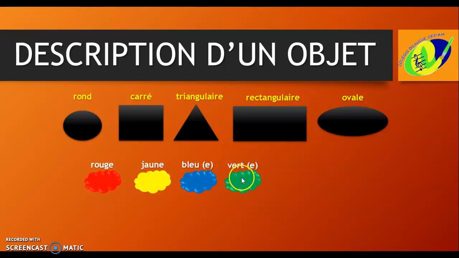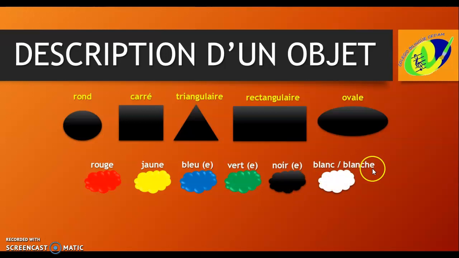Vert, masculine, verte, feminine. Noir, with E at the end if it's feminine, with no E if it's masculine. Blanc, for masculine, blanche, for feminine. Let's repeat again. Rouge, jaune, bleu, vert, masculine, verte, feminine, noir, blanc, blanche.